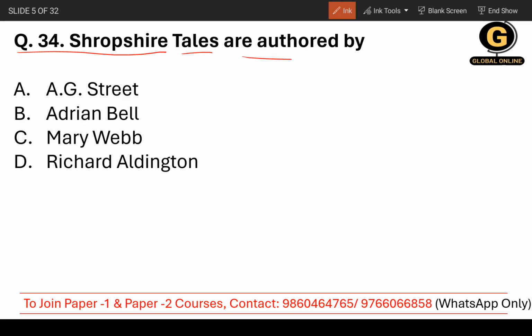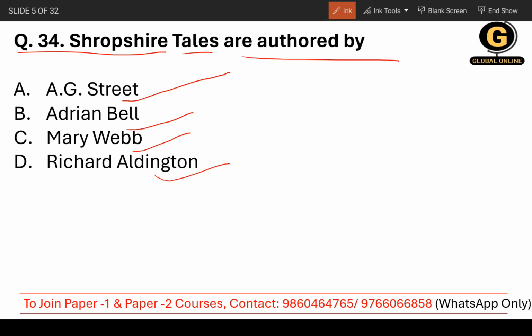Shropshire Tales are authored by... Who is the writer of Shropshire Tales? You need to answer that. The options are A.G. Street, Adrian Bell, Mary Webb, and Richard Aldington. Think about it. If you know, that's great. If you don't know, I'm going to let you know.